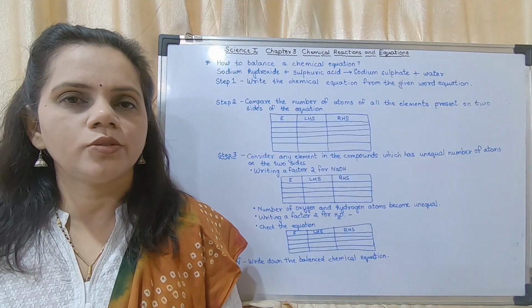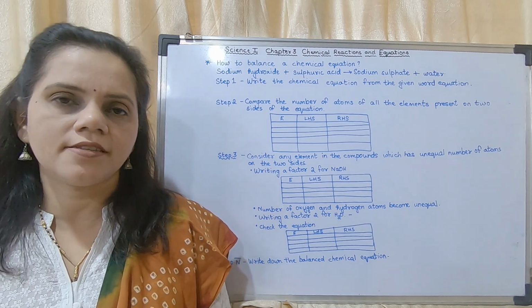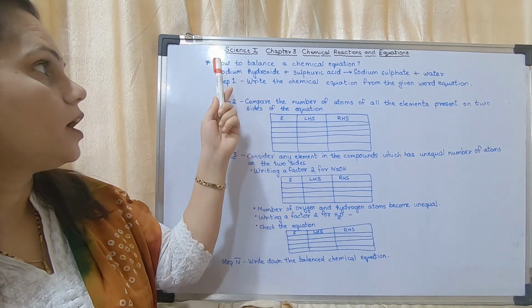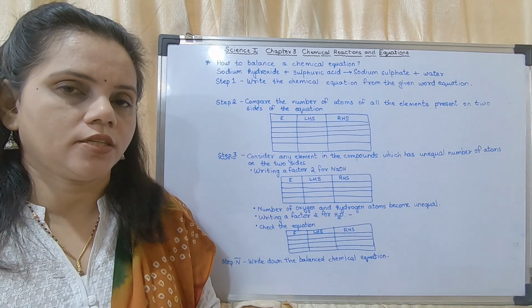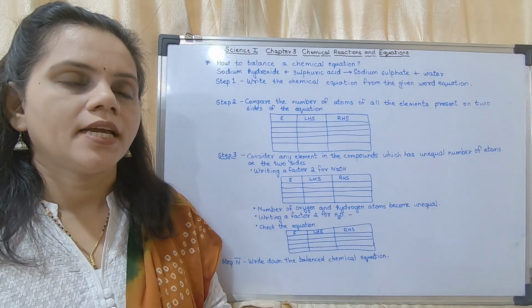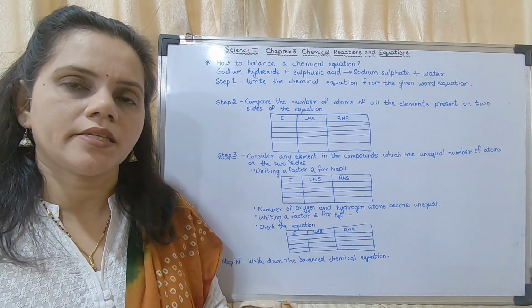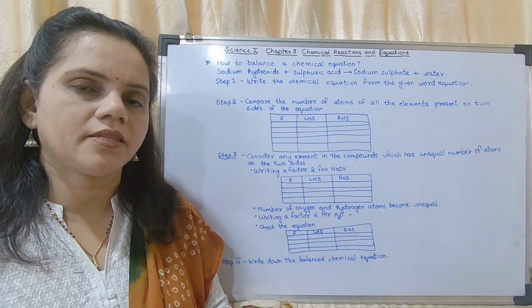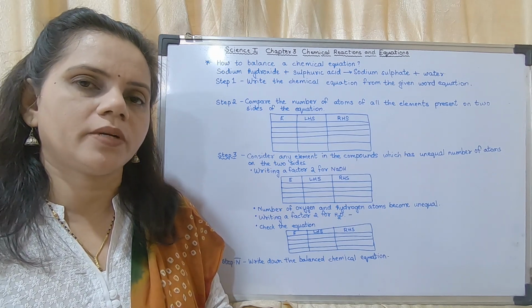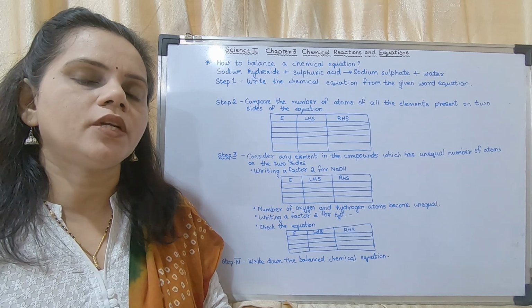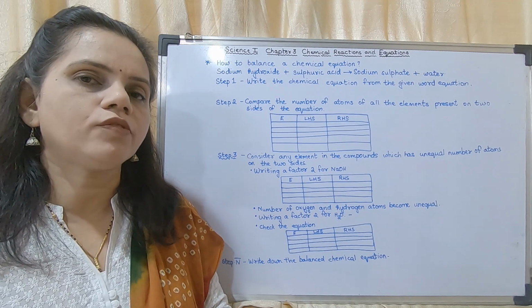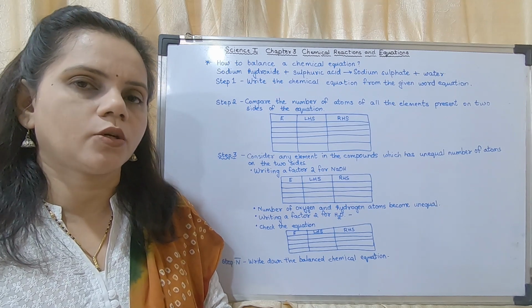So we are moving on to the balancing of chemical equations. You may see the question: how to balance a chemical equation? There are different steps. In some cases you are asked to write the steps, but sometimes you don't have to write the steps, you may do it directly. But you should know how to write with the help of steps. It is a 3-mark question.